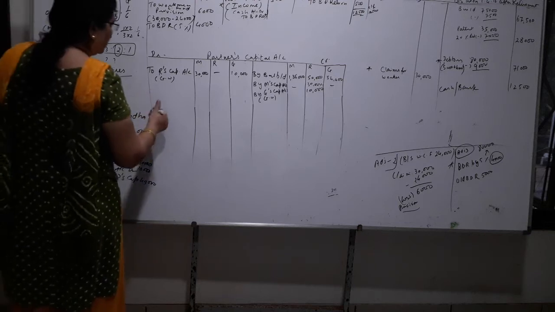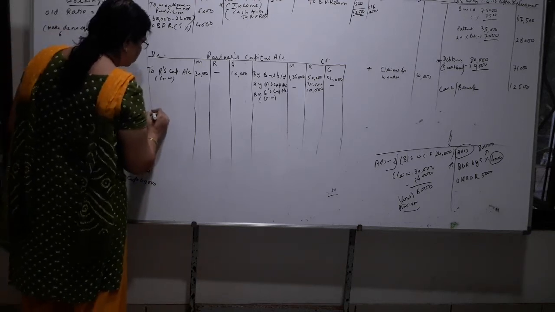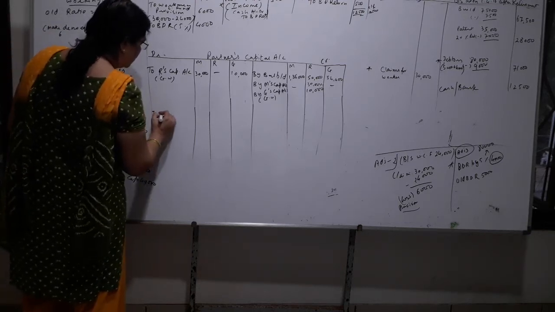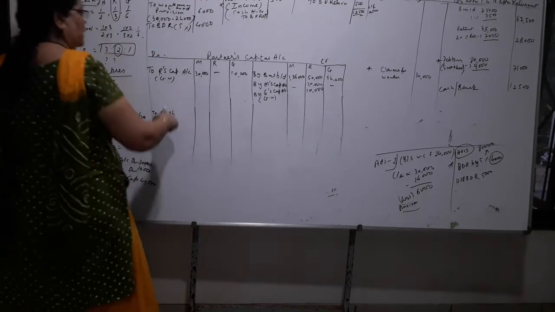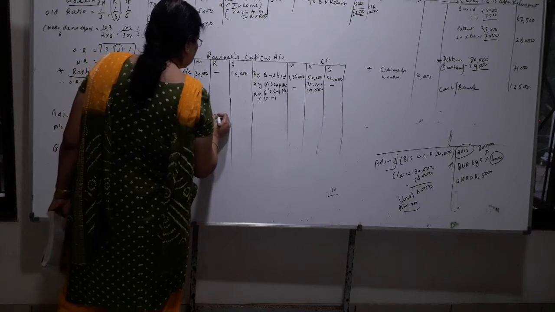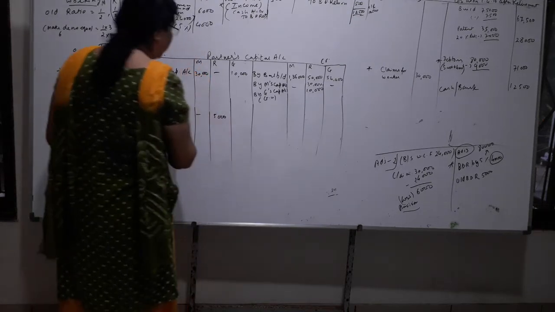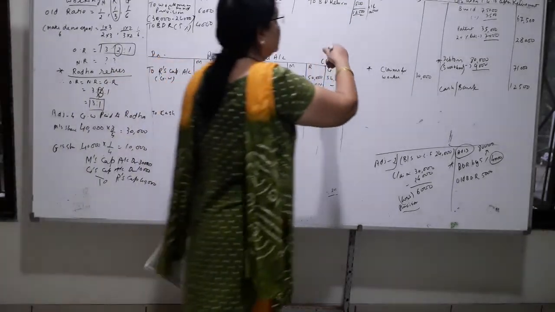I will leave 2 lines or 3 lines. Then I will write here to cash. Oh, this cash also we have to write there. So ये भी जाएगा उधर. How much? 5,000. Children, debit है ये. तो ये credit side जाएगा.